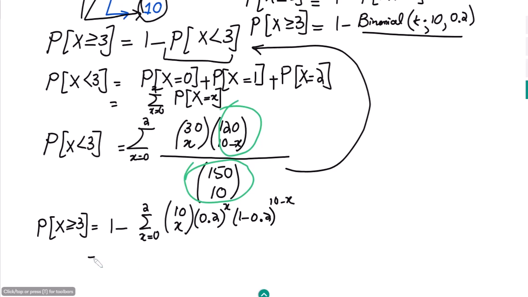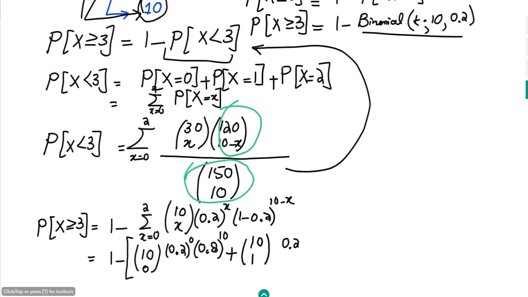Let me write these values. For x equal to 0, it is 10 choose 0 times 0.2 to the power 0 times 0.8 to the power 10. Plus, similarly, 10 choose 1 times 0.2 to the power 1 times 0.8 to the power 9, because 10 minus 1 is 9.